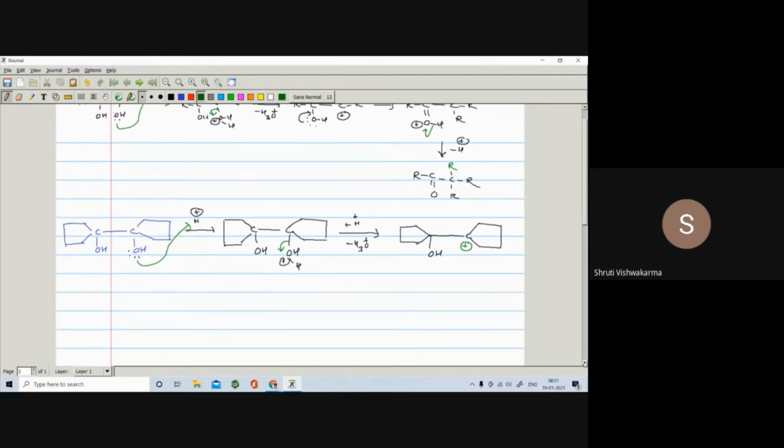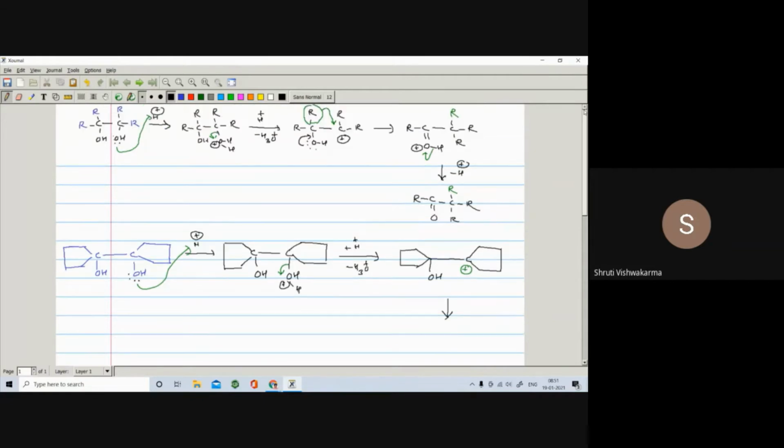In the next step, it undergoes a rearrangement. Look here, what happened? One of the carbons directly attached to the carbon bearing the OH will attack the positive carbon. Again, you have to write either this carbon or this carbon.